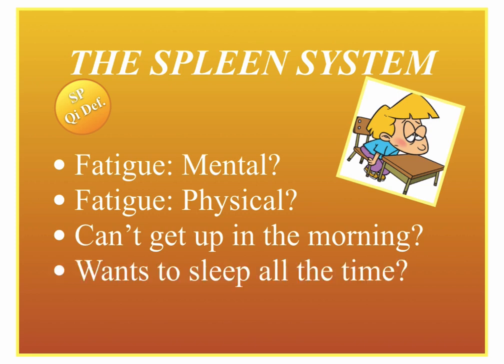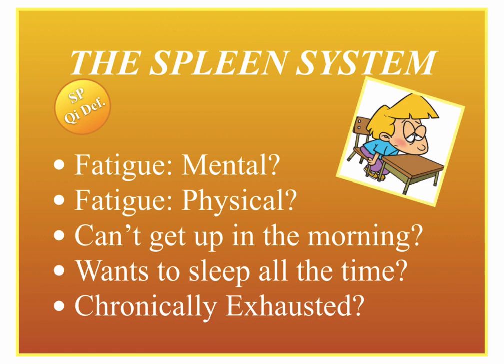Or if someone wants to sleep all the time, they're really tired all the time and they're just exhausted. Someone that has hypothyroidism, for example, usually the thyroid is underfunctioning and so they're always tired and want to sleep all the time. They could fall asleep at any time and nap all day. That is a spleen Qi deficiency.